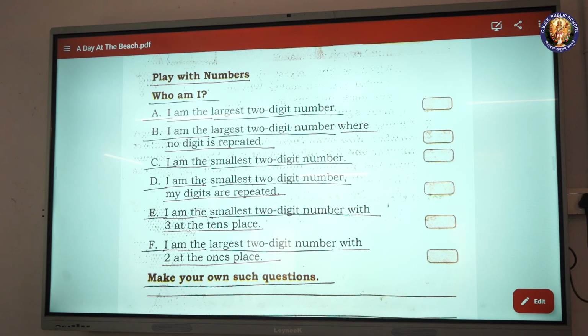F. I am the largest two-digit number with 2 at the ones place. Make your own such questions.